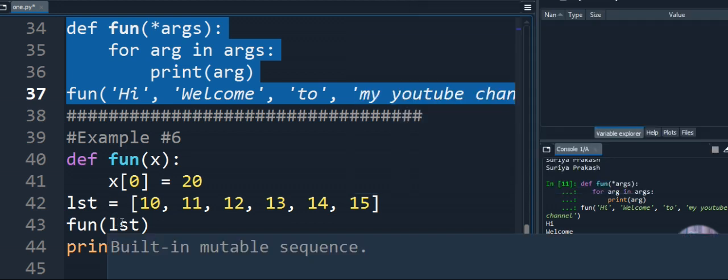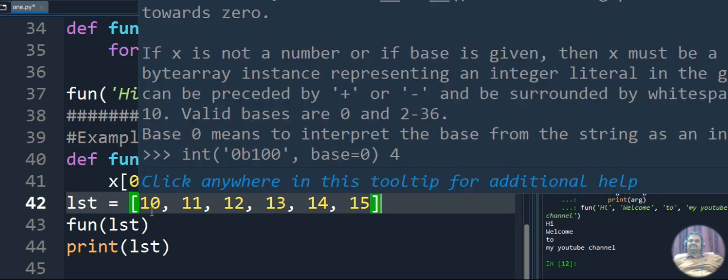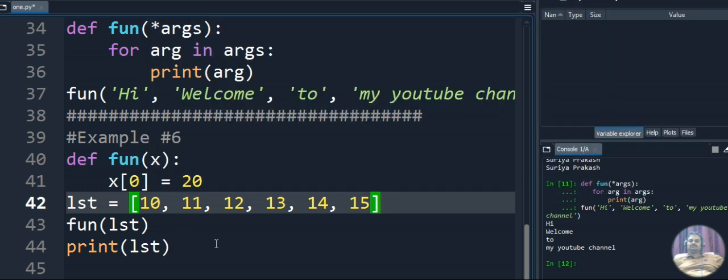When you pass the list as a parameter, it goes here and invokes this particular function. While invoking the function, the 0th position will be updated with 20. In place of 10, it will update 20. So we will get the output here as 20, 11, 12, 13, 14, 15. The 0th position, x of 0, we are updating with 20. The remaining all stay as they are. So in this program you will understand that we can pass a list as a parameter for calling the function, and we can update the list inside the function code.